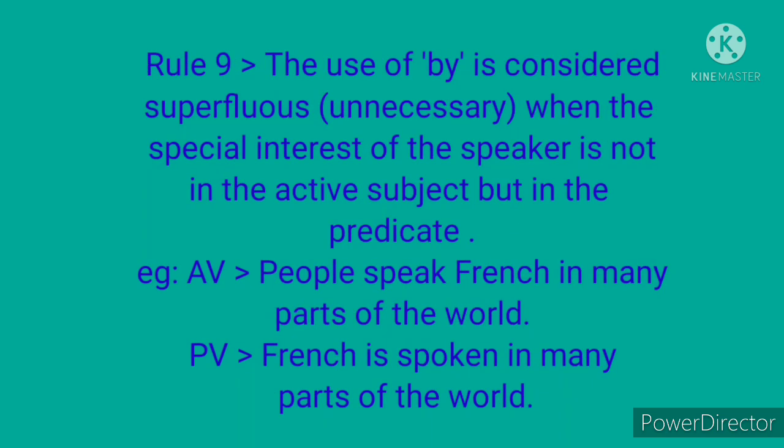Rule 9. This rule is slightly related to Rule 8. In rule 8 we saw that some vague and indefinite subjects are dropped when the sentence is changed into passive voice. This rule 9 says when do we drop that subject.